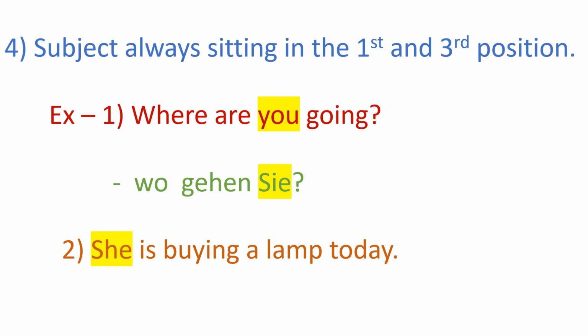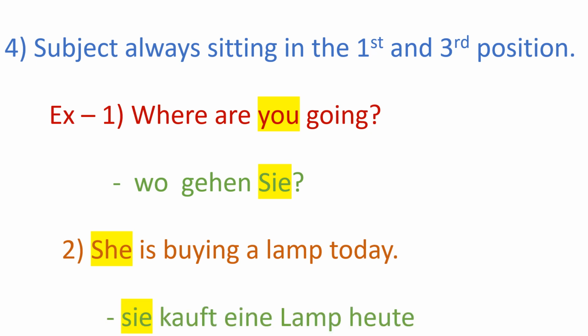Second example: she is buying a lamp today. Here she is the subject. The subject she will be sitting in the first position. In Deutsch, sie kauft eine Lampe heute. Here sie is the subject.